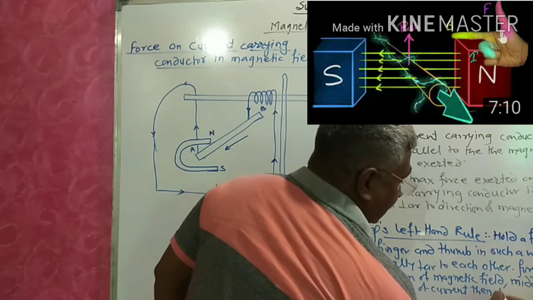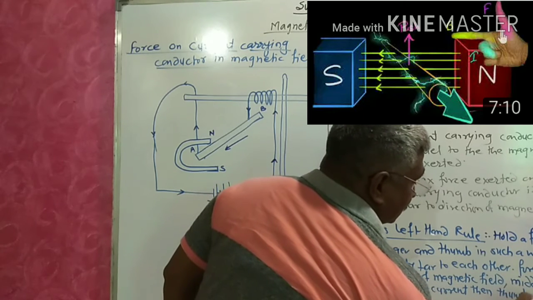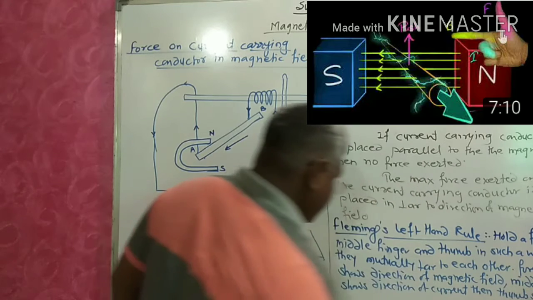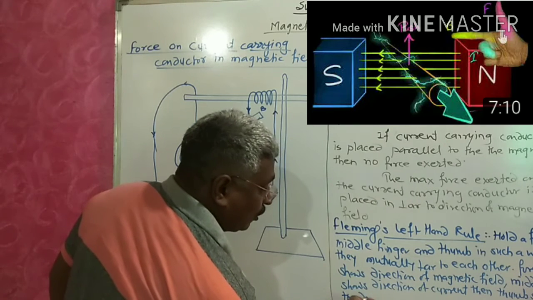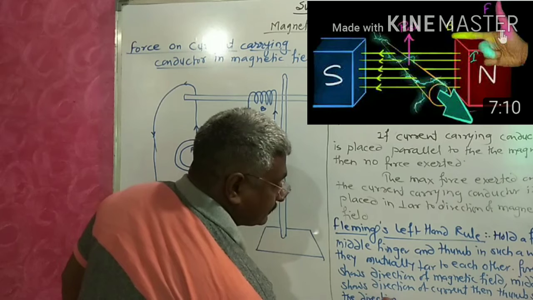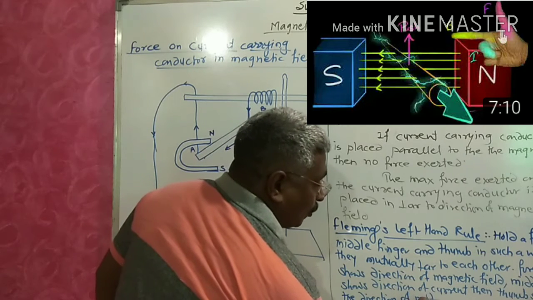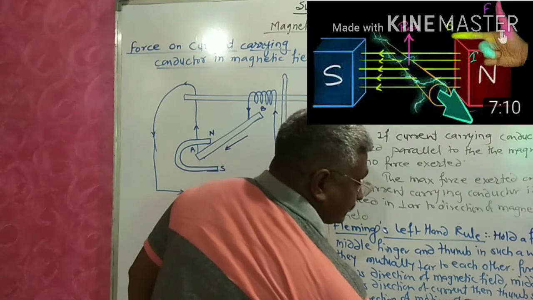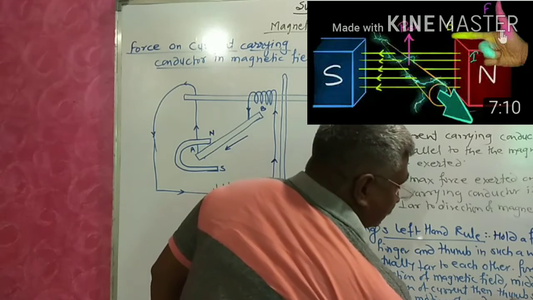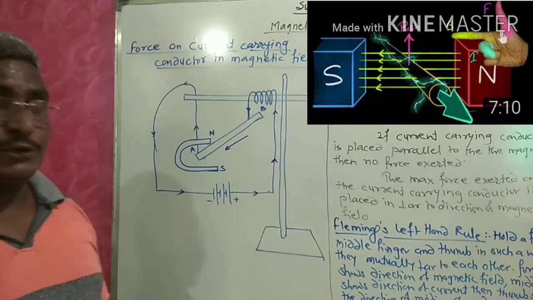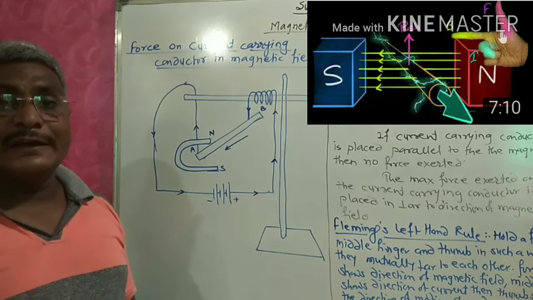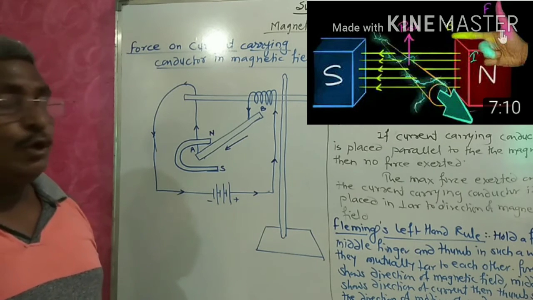Then thumb shows the direction of motion of the conductor. This is called Fleming's left hand rule.